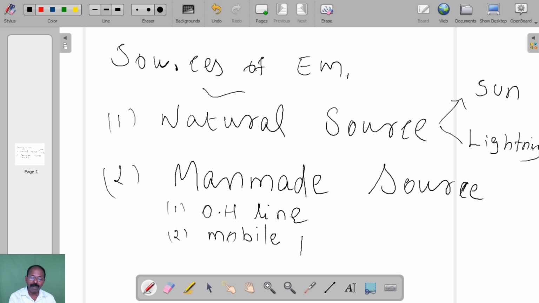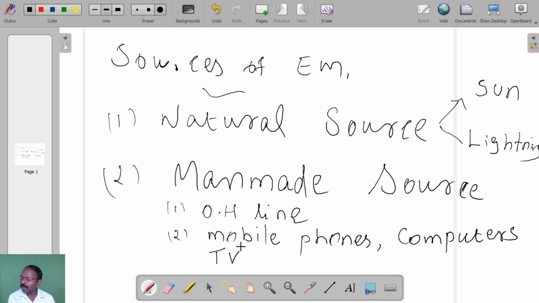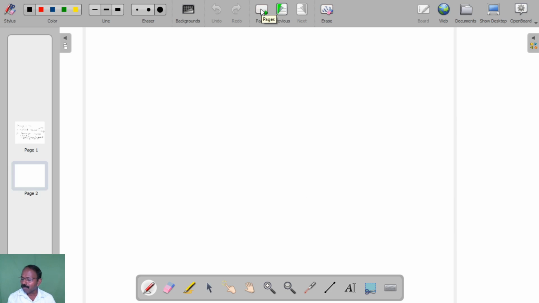And these mobile phones, computers, TV, and microwave oven, these are all electronics applications which are emitting the electromagnetic wave, as well as the mobile phone communication station.